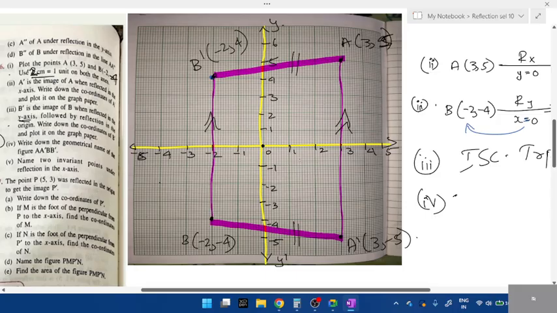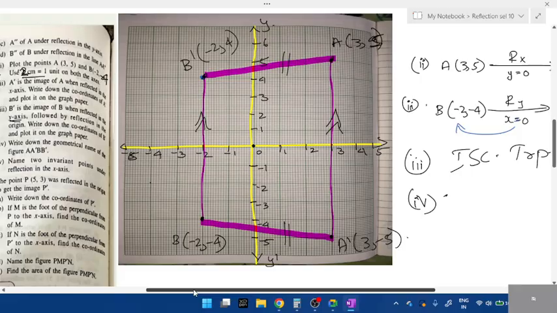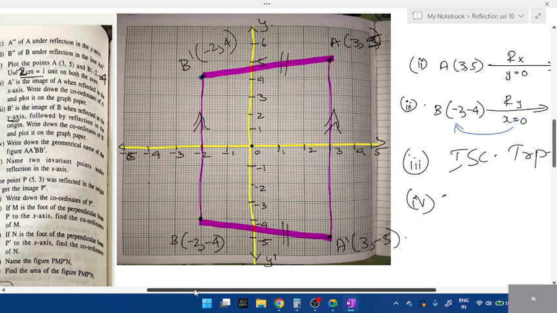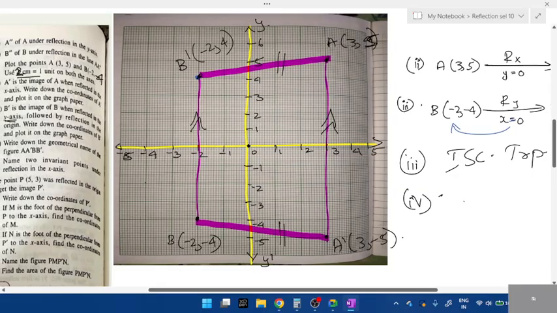So if you take reflection in the x-axis, name two invariant points. Okay, we need 2 points. So let us take them as point P and Q, students. I don't think it is related to this question.